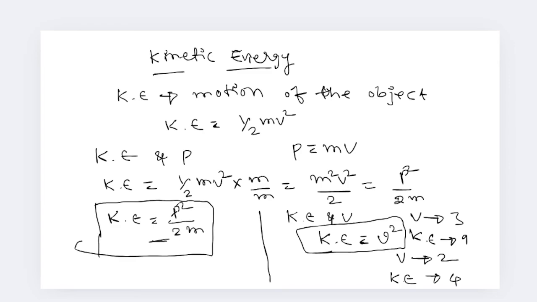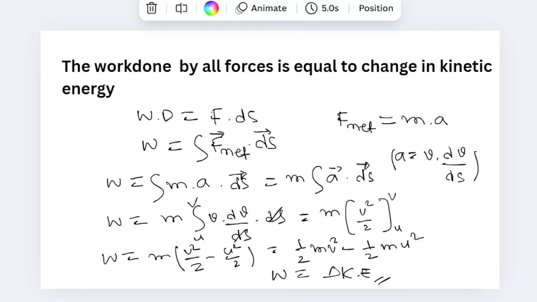So next, we will discuss the graph of kinetic energy and velocity. It is always an upward parabola.